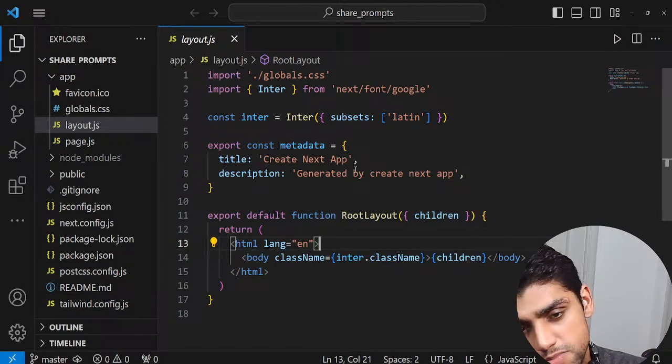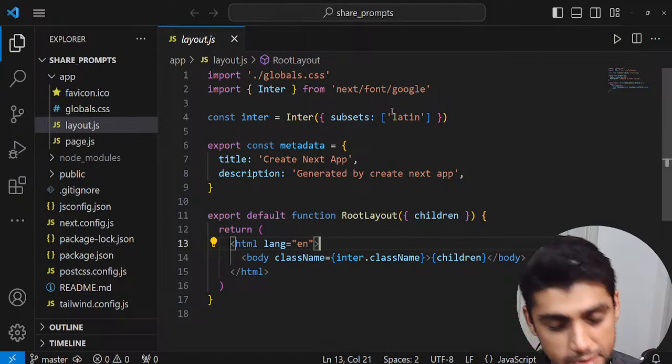So whatever you need common, just place it in this layout.js, and this will be implemented in every single page on your entire web application. I hope that made sense.